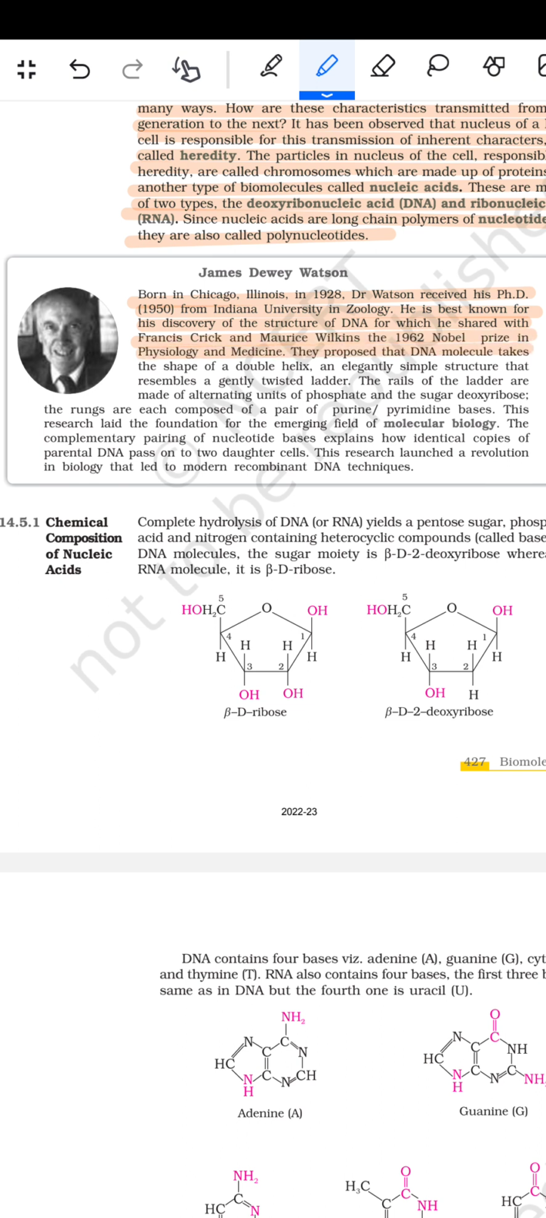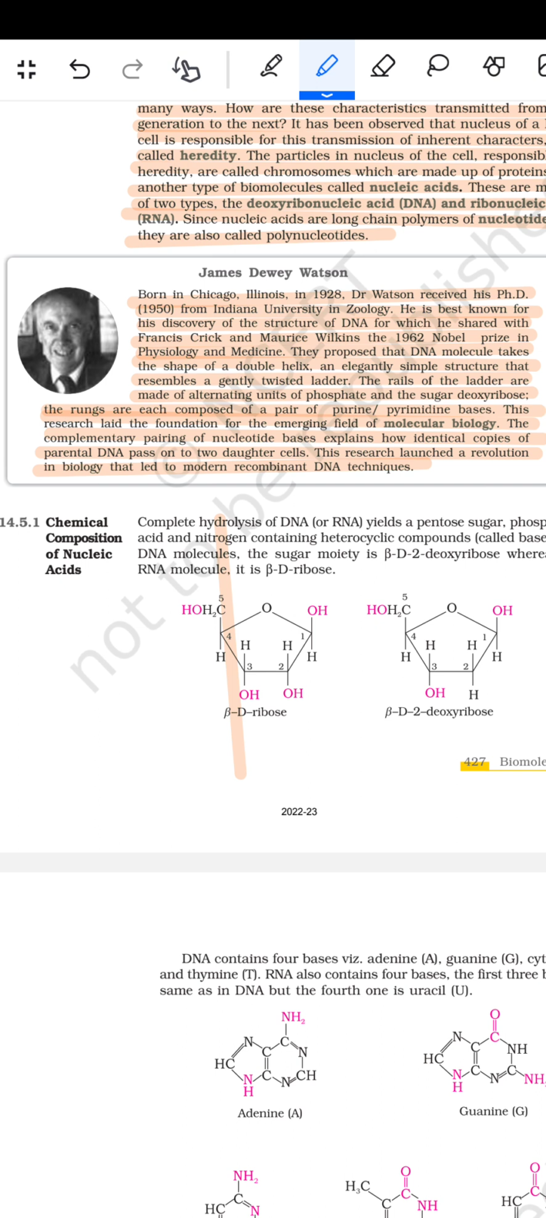They proposed that the DNA molecule takes the shape of a double helix, an elegantly simple structure that resembles a gently twisted ladder. The rails of the ladder are made of alternating units of phosphate and the sugar deoxyribose. The rungs are each composed of a pair of purine and pyrimidine bases, etc. This research laid the foundation for the emerging field of molecular biology. The complementary pairing of the nucleotide bases explains how identical copies of the parental DNA pass on to the two daughter cells. That research launched a revolution in biology that led to the modern recombinant DNA technique.